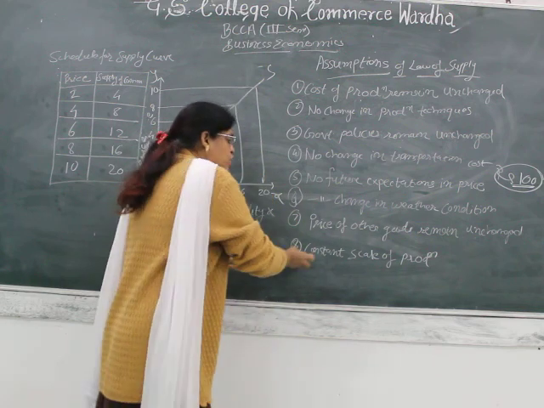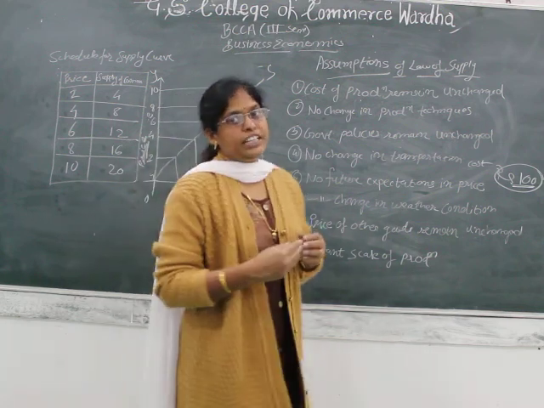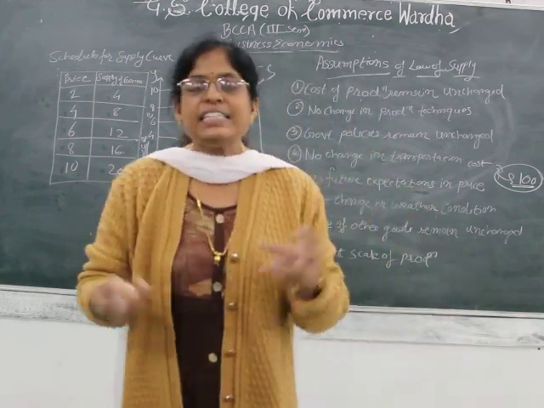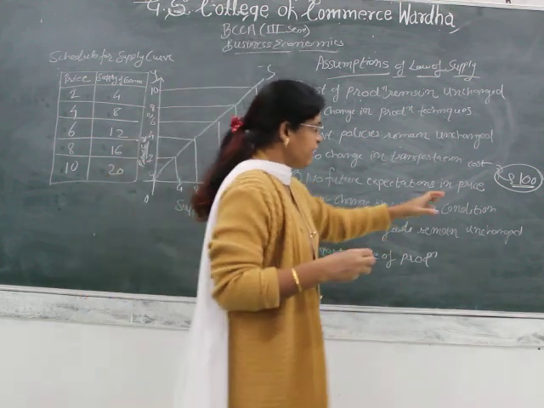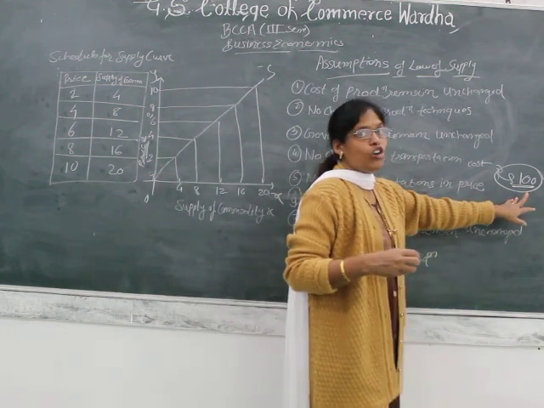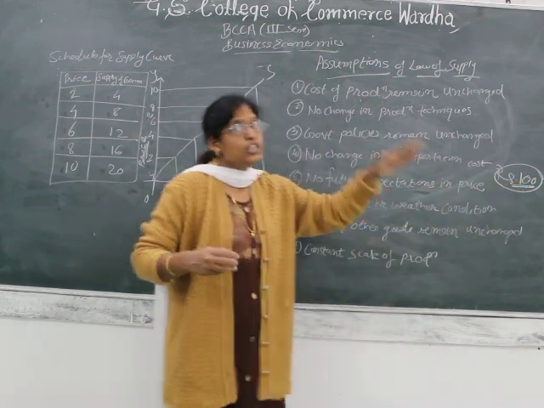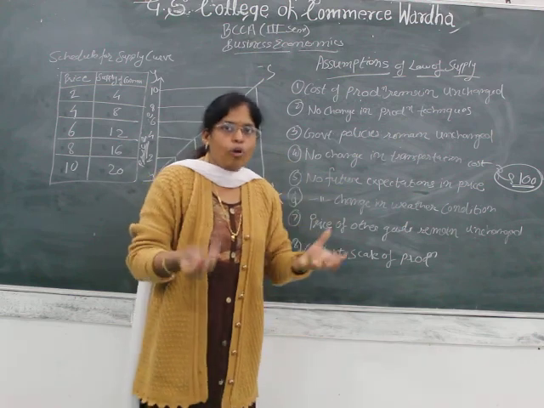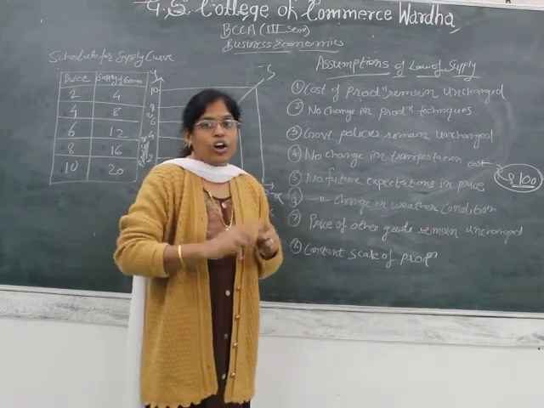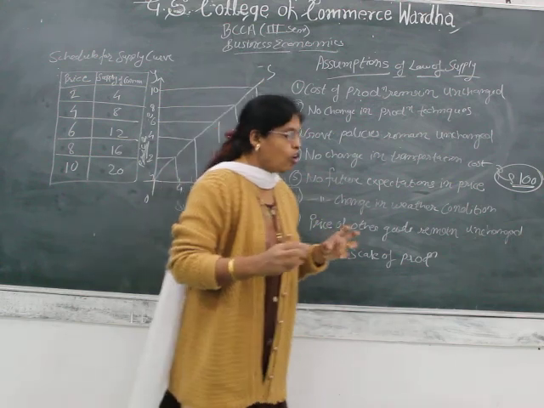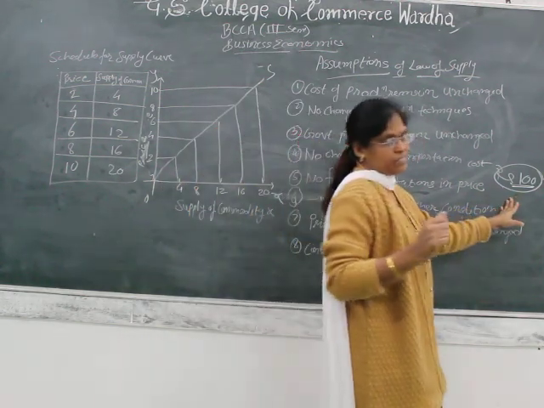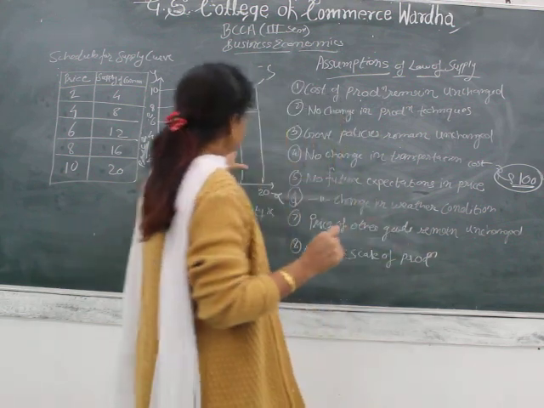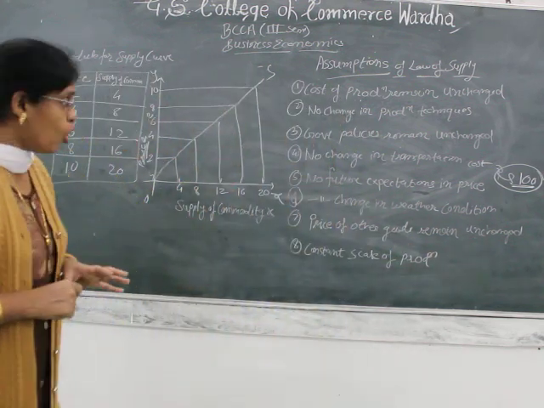The producer who has incurred his money, his capital, as we have taken here for example rupees 100, will always concentrate on this rupees 100, so that he should not face losses in the market. At least no profit, no loss, he should work on that basis. He should think that he should not put himself into loss. So that is constant scale of production. So these are the assumptions of the law of supply.